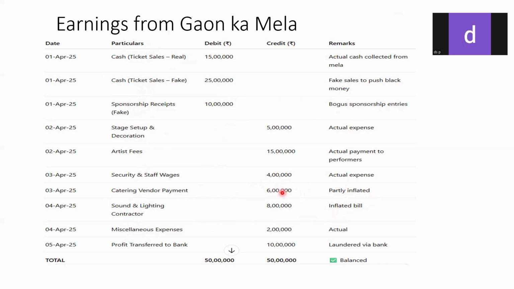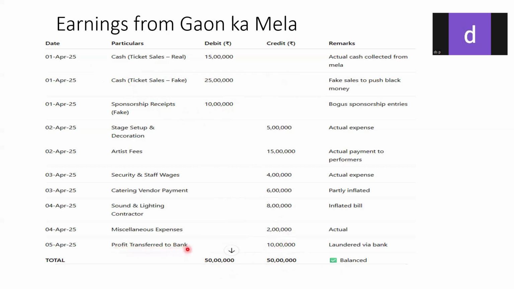So again, here you can see fake or inflated income, and then there will be an inflated expense. You can see catering vendor payment 6 lakhs, partially inflated. The actual bill might be 2 lakhs, and 4 lakhs are forcibly inflated. That is how the system is managed over here.